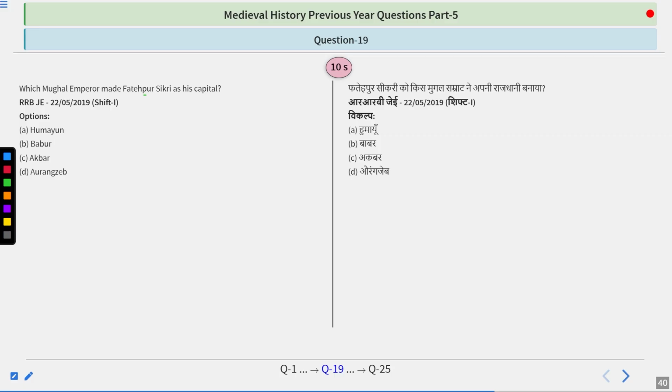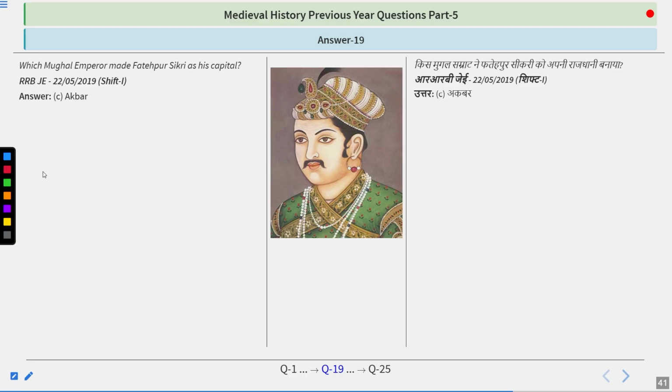Which Mughal emperor made Fatehpur Sikri his capital? Humayun, Babur, Akbar, Aurangzeb? Try to figure out the answer. And the answer is Akbar.